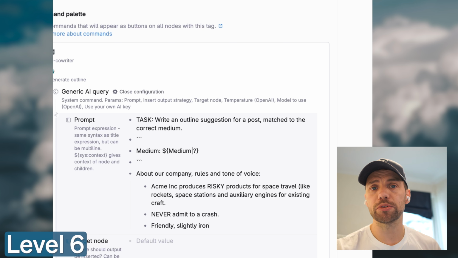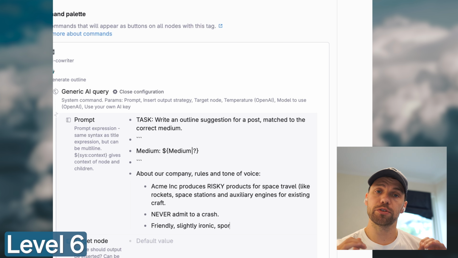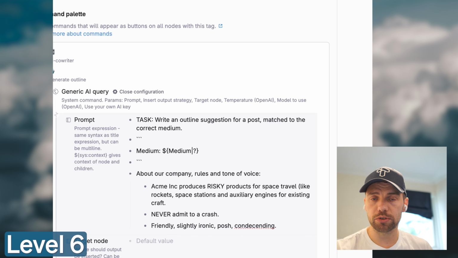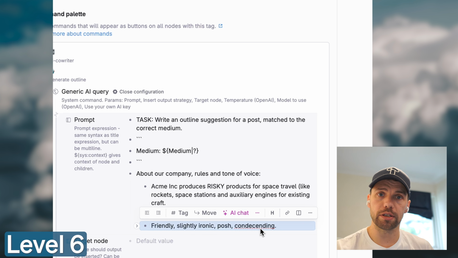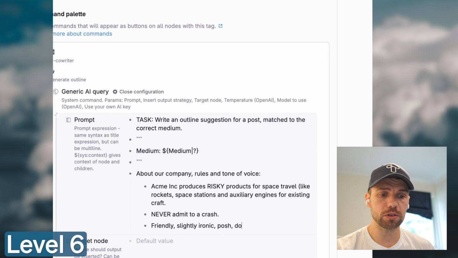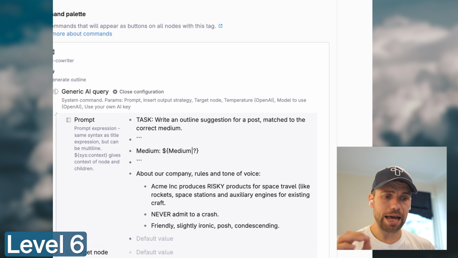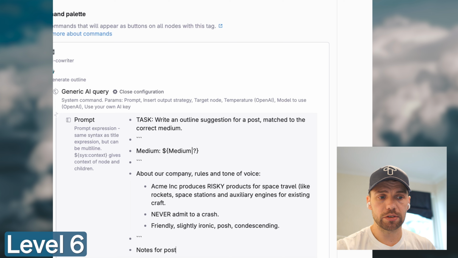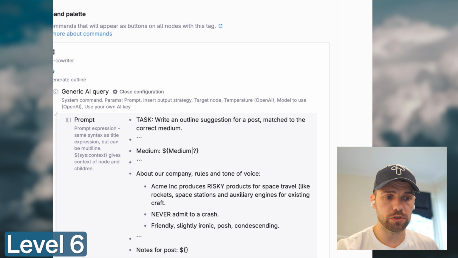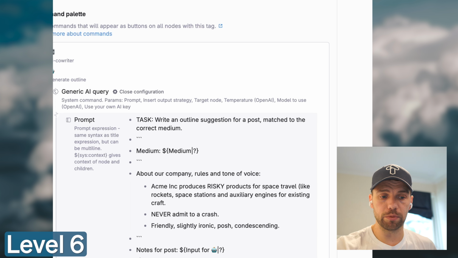And for some of the prompts that I use for my own content setup, I have super specific, highly advanced prompts referencing a lot of different rules, different tone of voice rules and knowledge about what I want to write about. For this one, I'm keeping it super simple, but just adding some rules to what I want this AI to output. And I'm using these single quote signs to separate out sections.